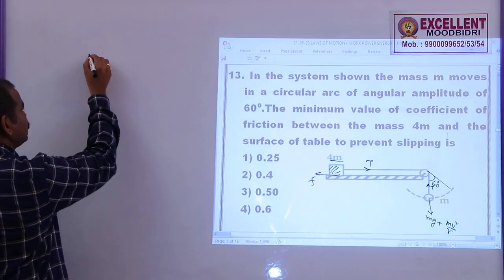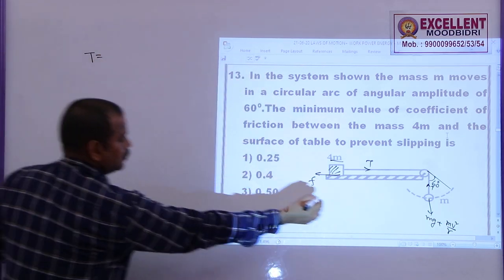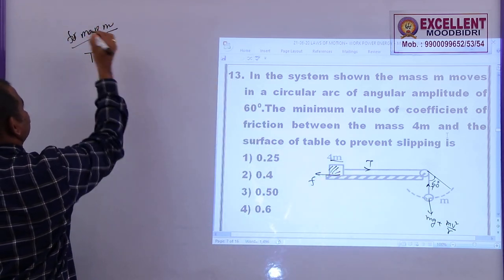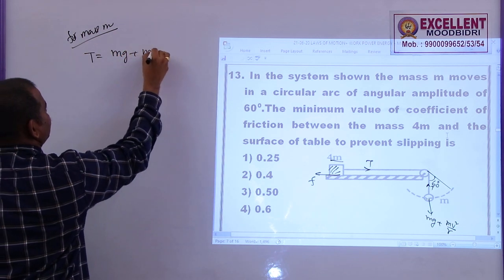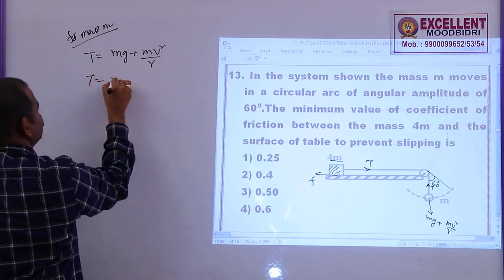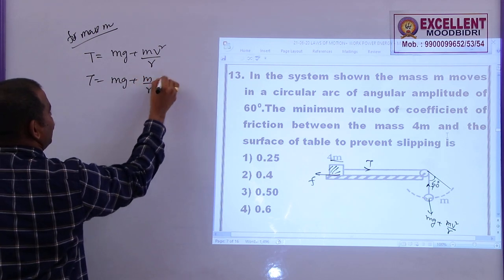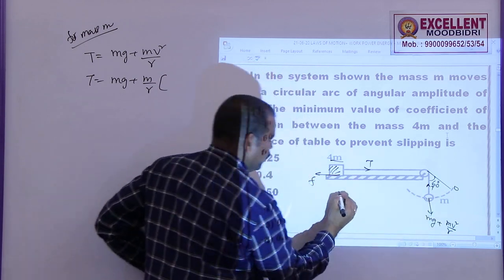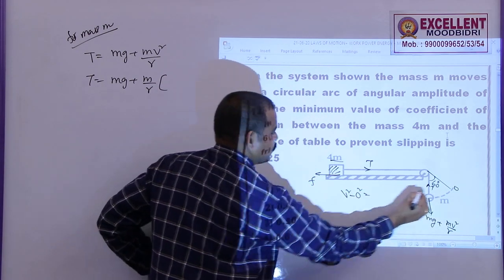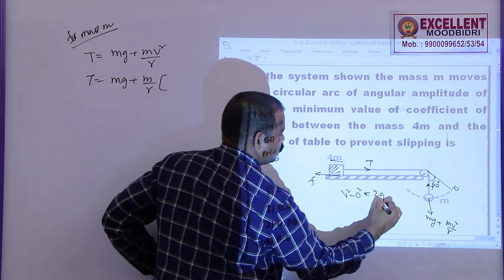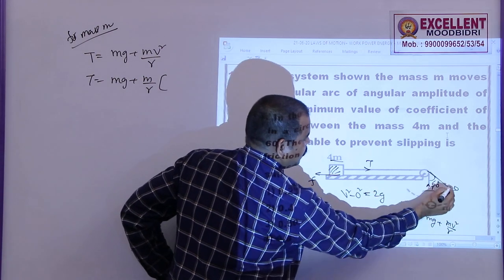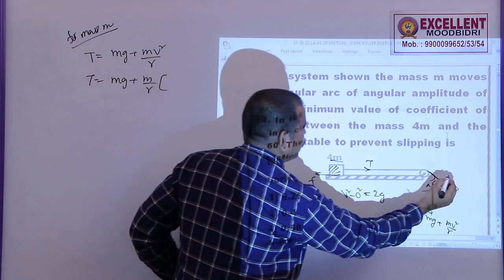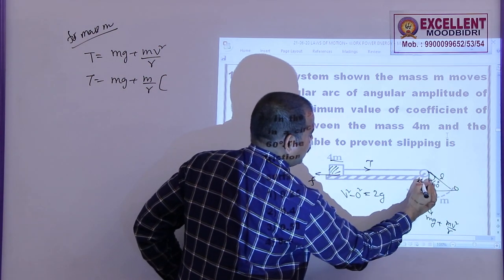So in the first case, what I am going to write, the tension here for this body, for mass m, is mg plus mv square by r. So T is equal to mg plus mv square by r. What is v? Here at the mean position, here velocity 0, here v. So we can write v square minus 0 square, because velocity is 0 here, is equal to 2g times the height. And here if the length of this one is r, here length is not given, so let me take it as L. So this will be L cos 60.